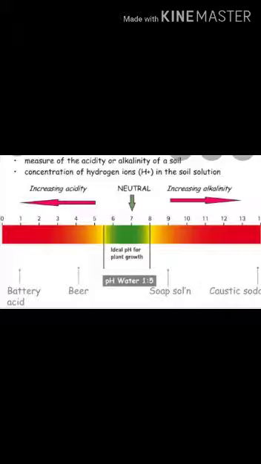Causes of diminished soil fertility. First, soil pH less than 6 or higher than 8. If the pH of the soil is less than 6, then it is acidic soil, or if it is higher than 8, then it is alkaline soil. Both types of soil, that is acidic and alkaline soil, are not useful for agriculture.